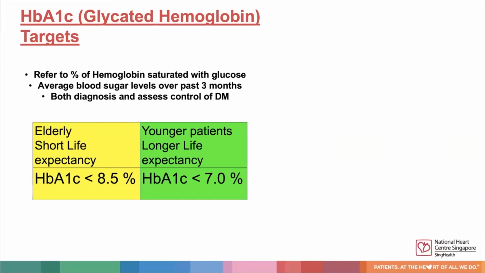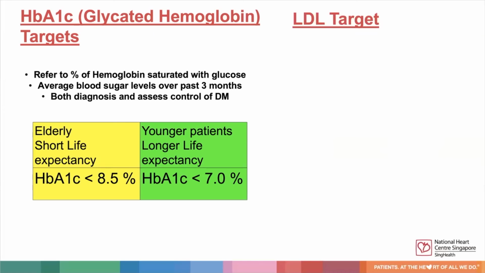For elderly patients with relatively shorter life expectancy and more comorbidities, we usually have a more lenient target HbA1c for such patients, usually less than 8.5. For younger patients with relatively longer life expectancy, we usually target a stricter HbA1c target of less than 7.0%.